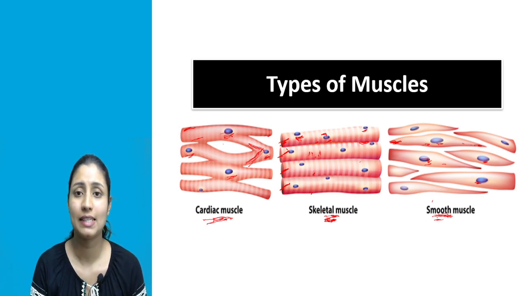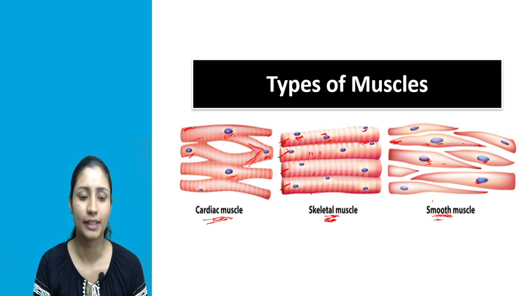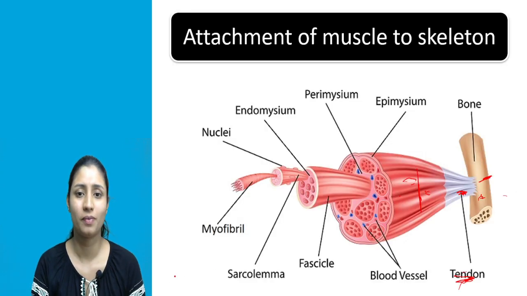They have only single nucleus. And then they also have alternate dark and light color bands like the skeletal muscle. And then last, the location and their function. Location is they are present in heart, and the function is they control the contraction and relaxation of our heart. So that was about our different types of muscles.